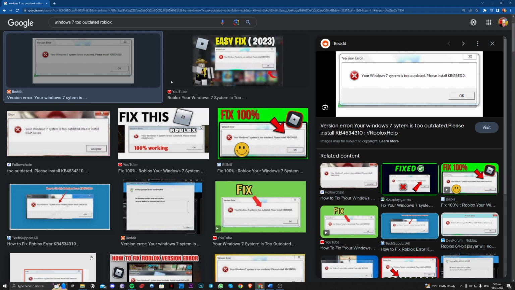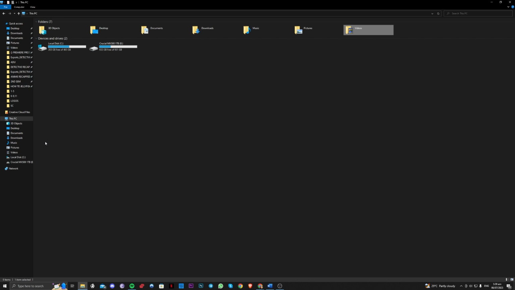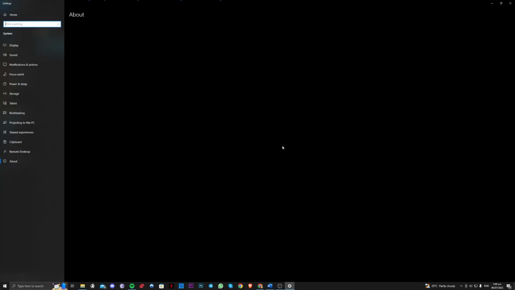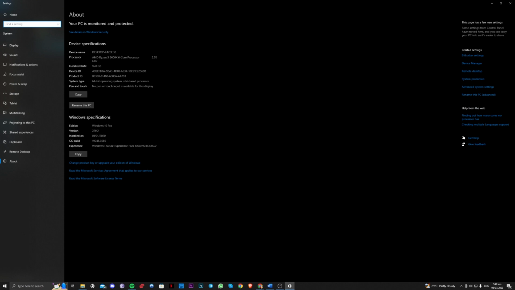To be able to fix this, you have to first know your Windows version. Go over to This PC in your Windows Explorer, right click, and choose Properties on the This PC icon, and you will see your Windows version right here. As you can see, I am on Windows 10 Pro, but this will work for you. You also have to know your bit, whether you are on 32 or 64. As you can see, I am on 64.